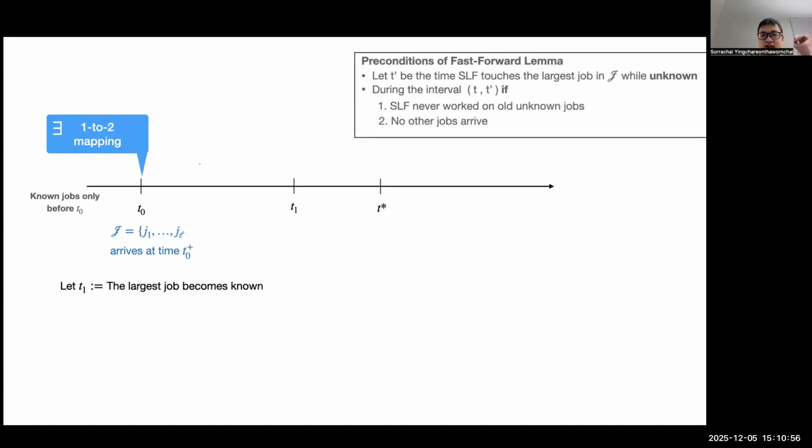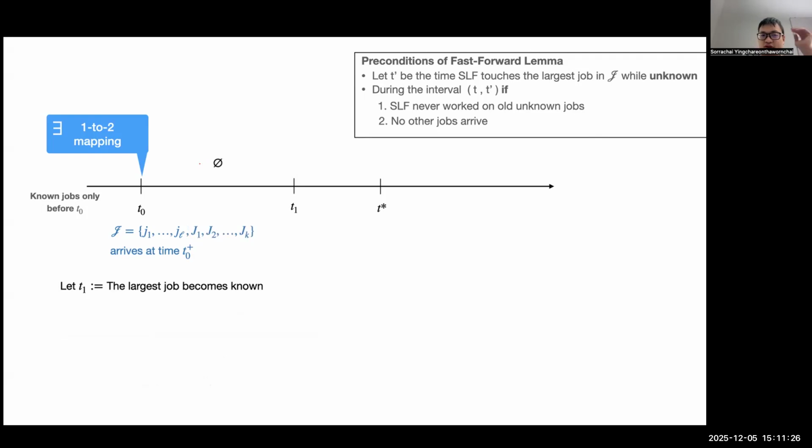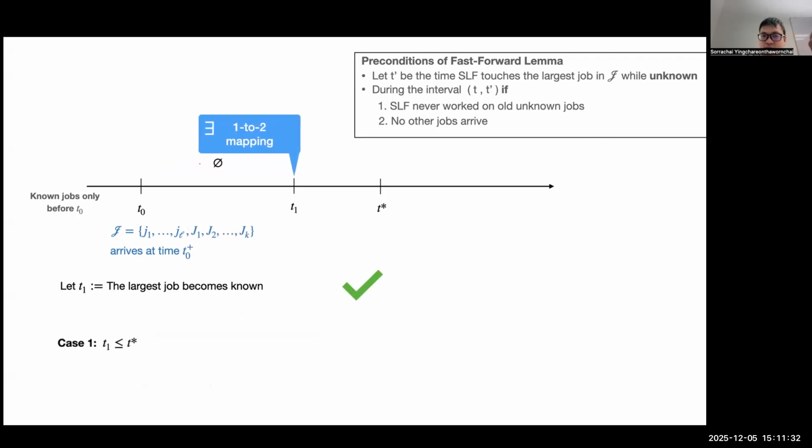In this case, we wish to apply the fast-forward lemma. There is one condition that we couldn't satisfy just yet, because a bunch of jobs could arrive during this time window between T0 and T1. The way we get around this technical issue is that we prove that we can adjust the arrival time of these jobs without changing the algorithm at time T1. We call it the early arriving lemma. In a sense, we move those jobs and join the collection, and then we can apply the fast-forward lemma and make progress.